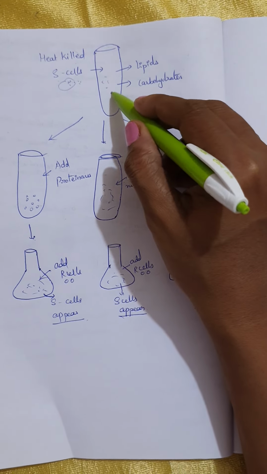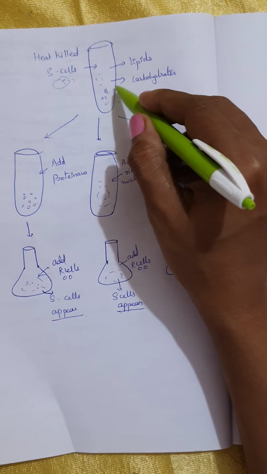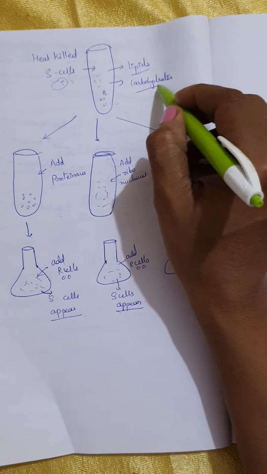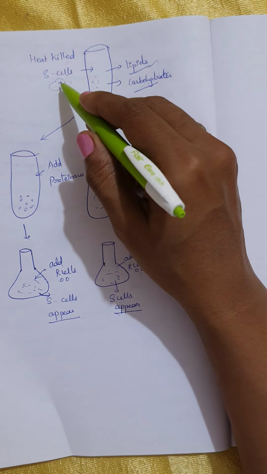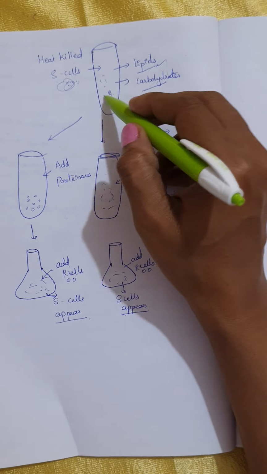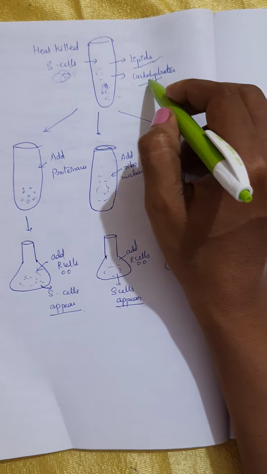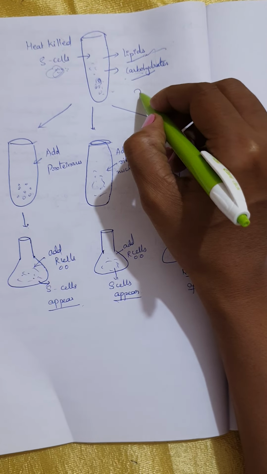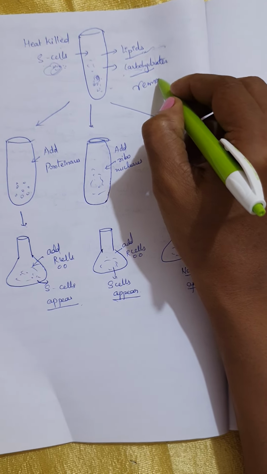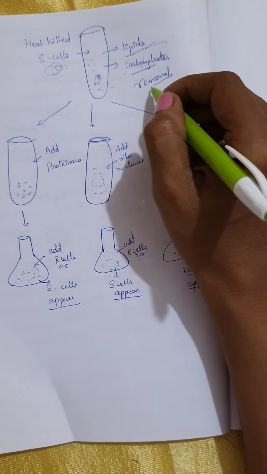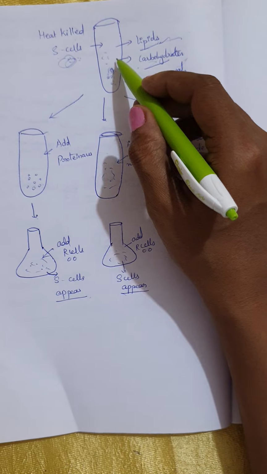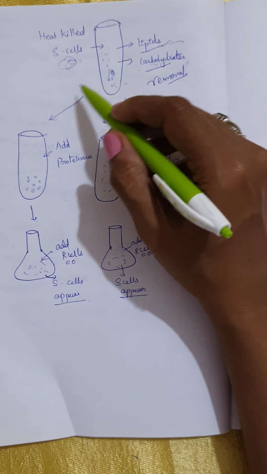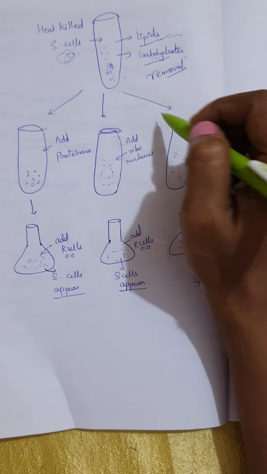From this only they have taken in the test tube, and later on they have removed the lipids and carbohydrates, because we don't want the lipids and carbohydrates which are present inside the bacterium and other things also, right? They don't want them, so they removed them. So removal of lipids and carbohydrates has been done. Later on, they split this material into 3 test tubes.